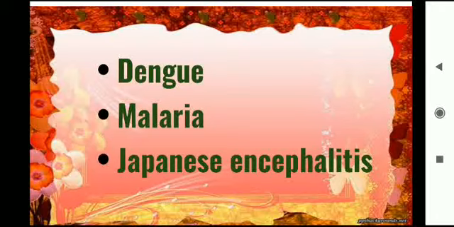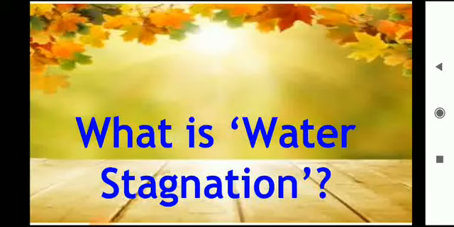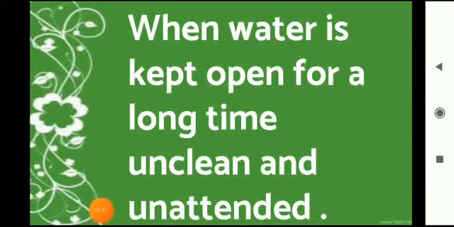Clear? Now moving towards our generalized question. Our question is, do you know what is water stagnation? Your answer will be, when water is kept open for a long time, unclean and unattended, then it is known as water stagnation. Okay?